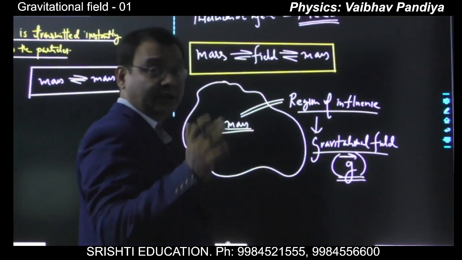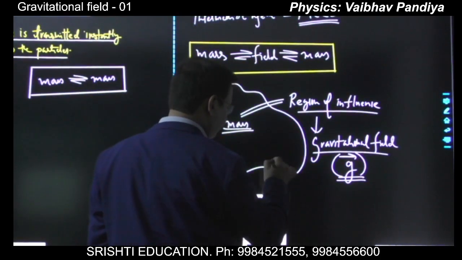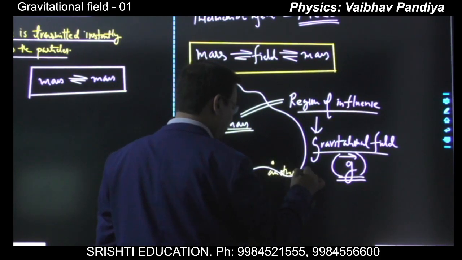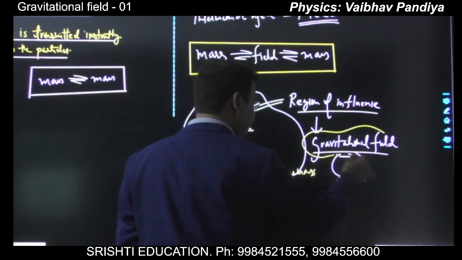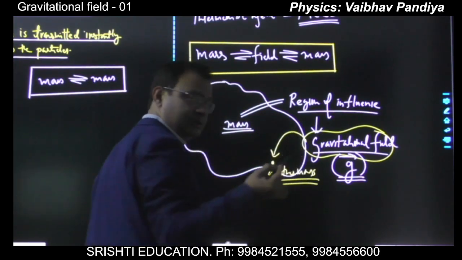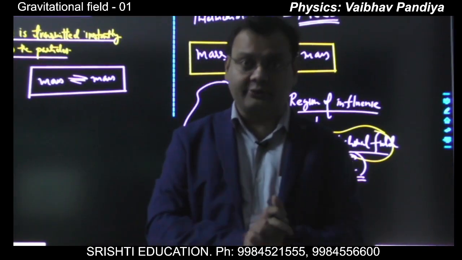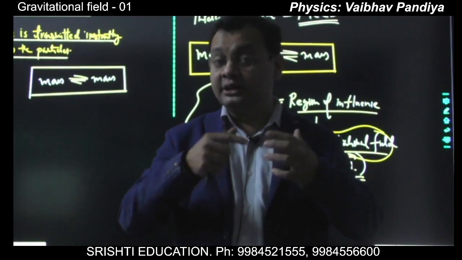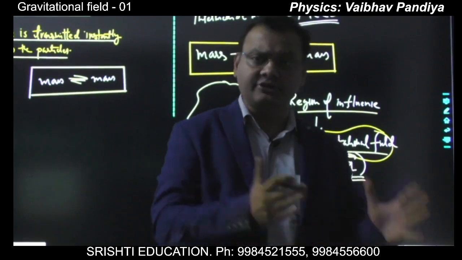Now if you bring any other mass in this region of influence, this gravitational field applies a gravitational force on this other mass. So in the field model, the particles are not directly interacting with each other. Are you getting the point? They are interacting with each other through an intermediate agent which is called the field.